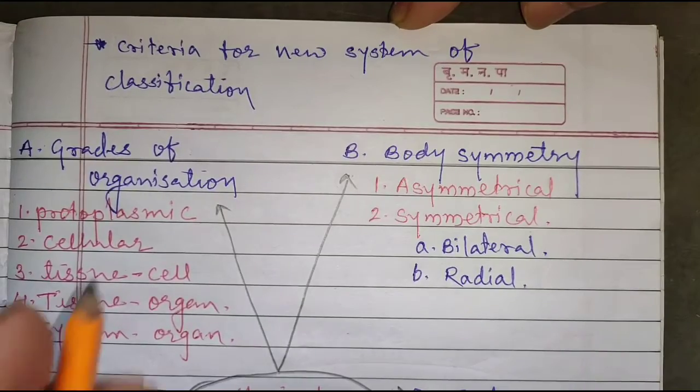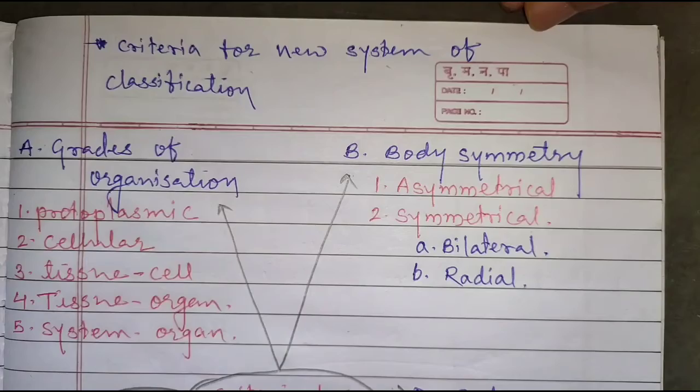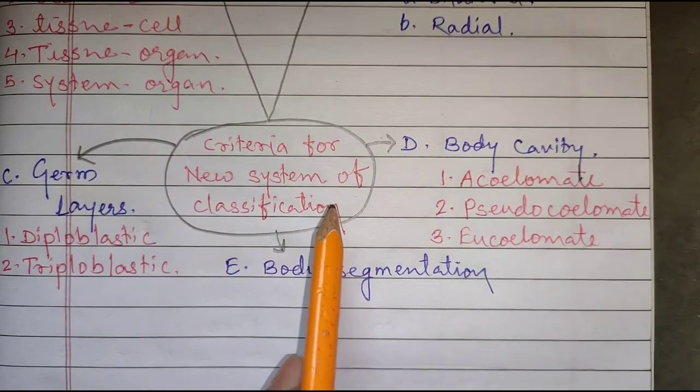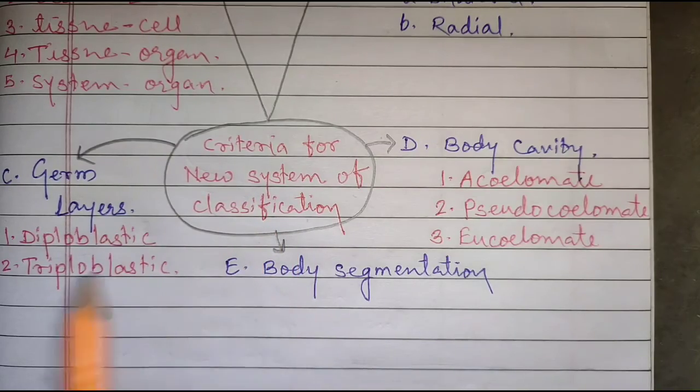Next is the criteria for the new system of classification. The criteria of the new system of classification are divided into A, B, C, D, E.